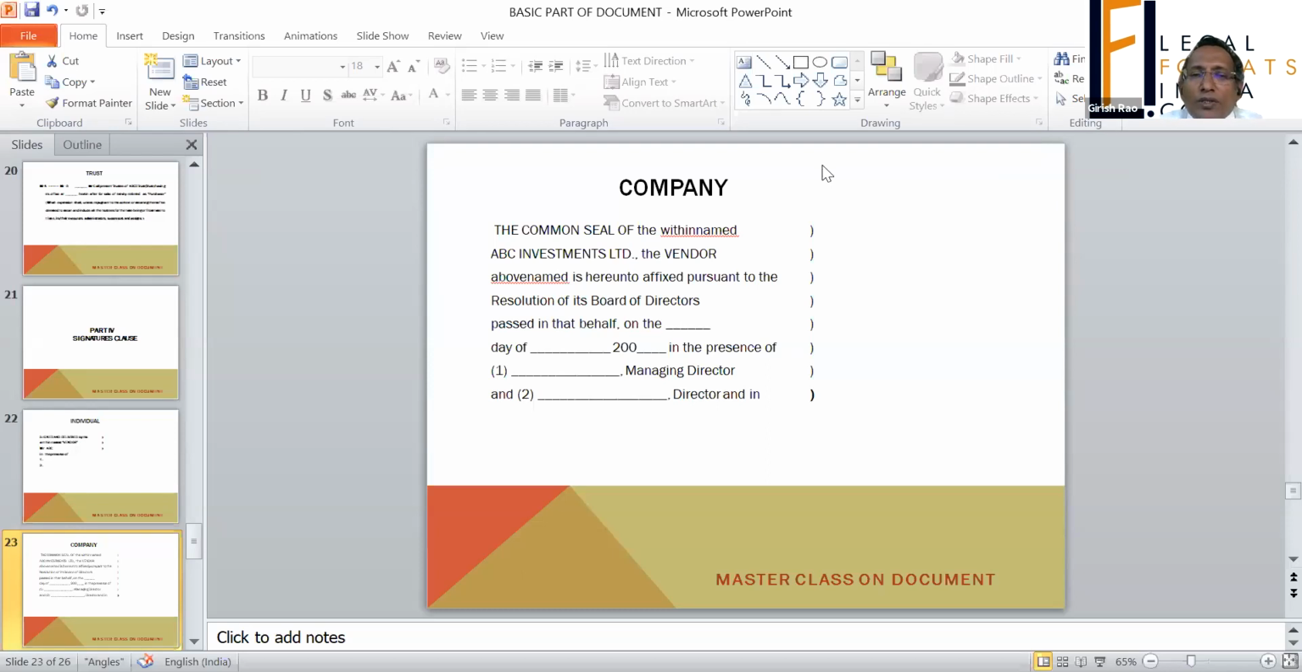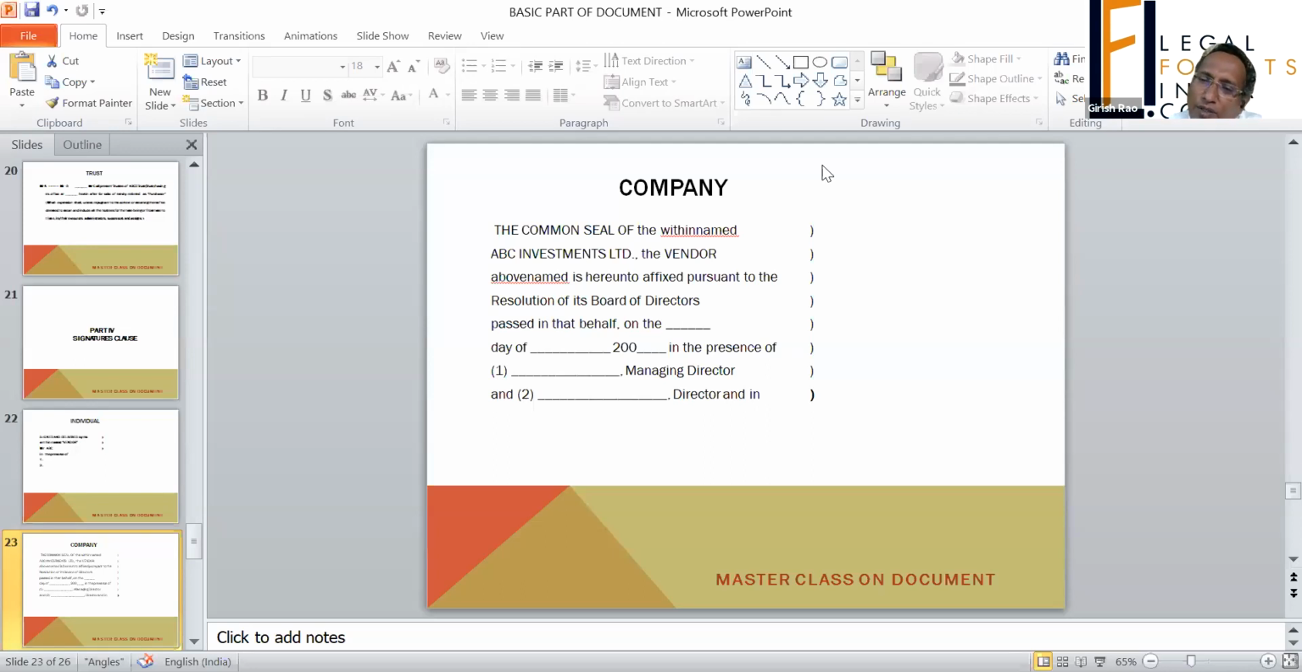When the document is executed by a company, a company is a legal entity but not a human being. So a company cannot sign it. So what does the company have to do? The company has to put its seal. That is what is expected to be done. You will find that round seal with this machine. So that is what is to be put.